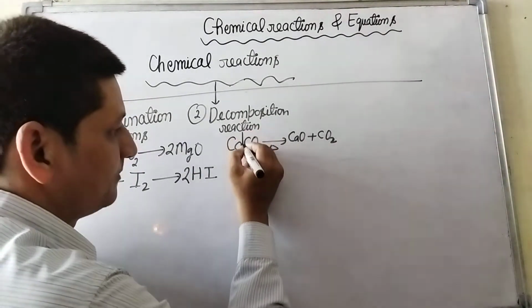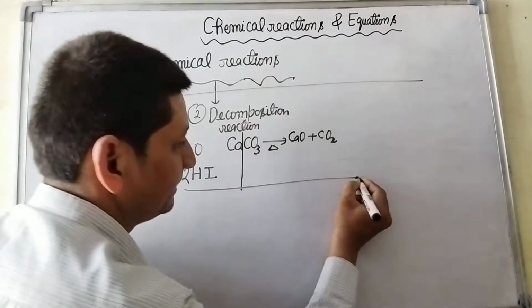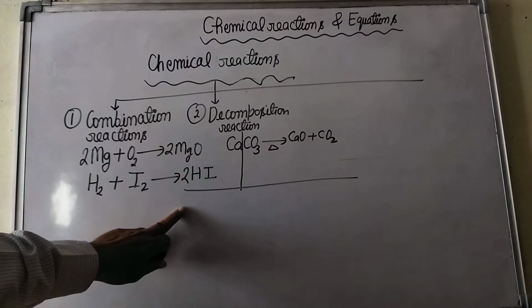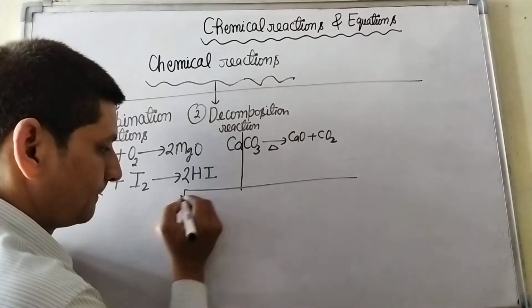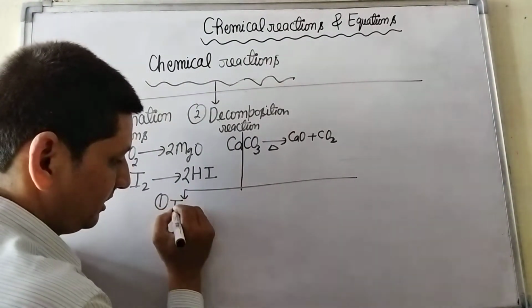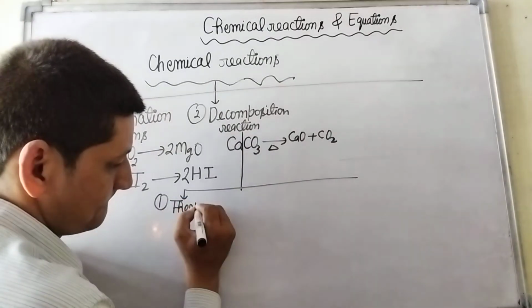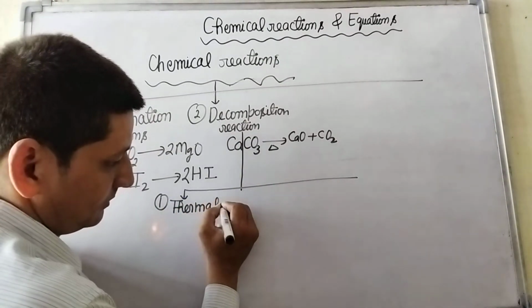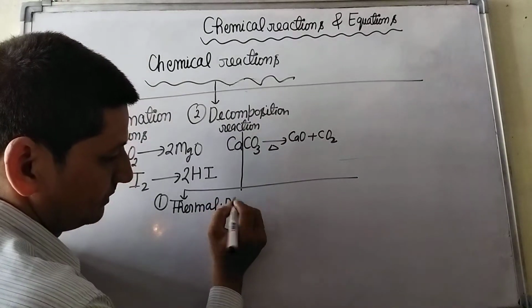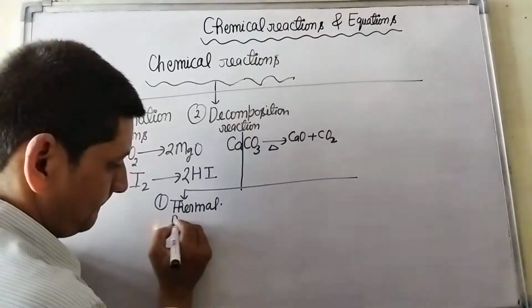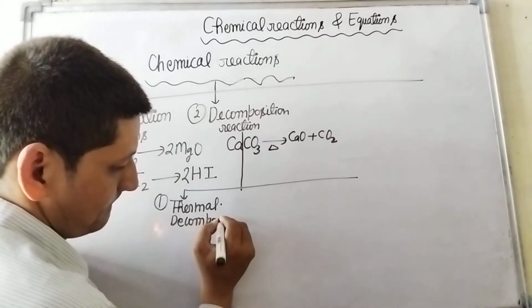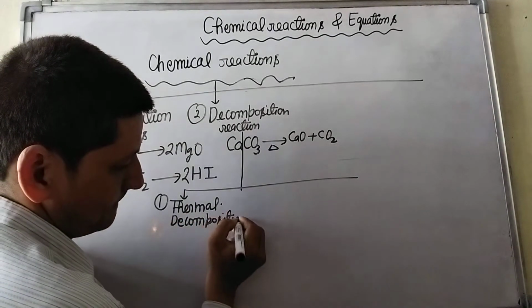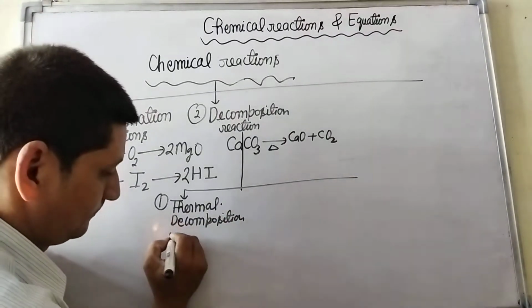Now, decomposition reactions are of 3 types. Number 1, thermal decomposition reaction.